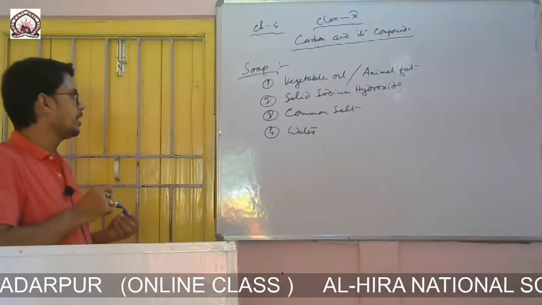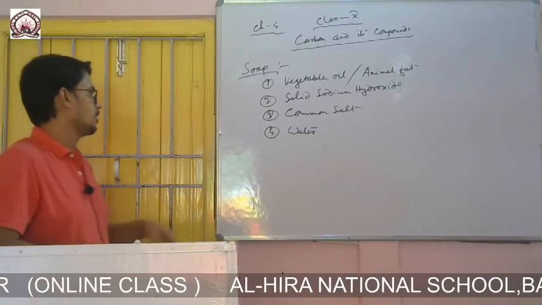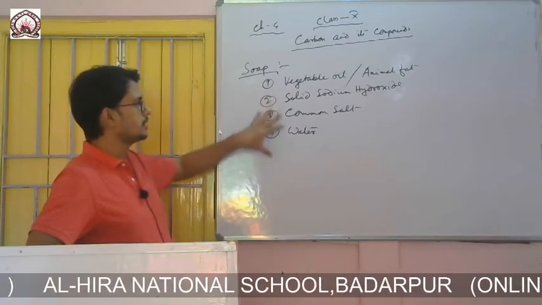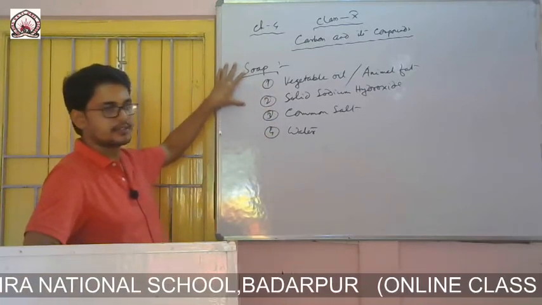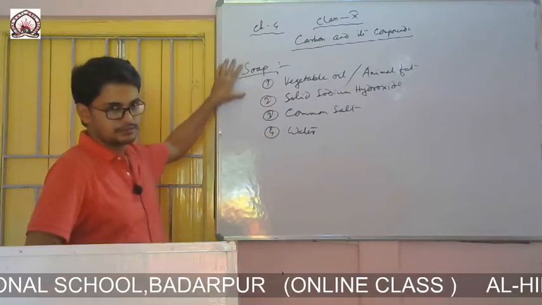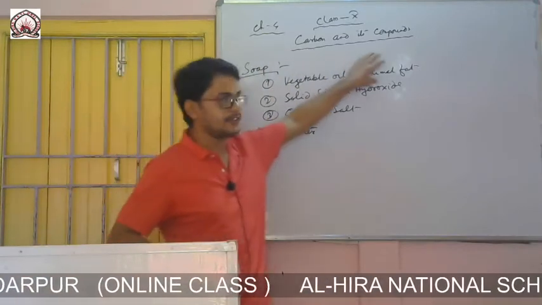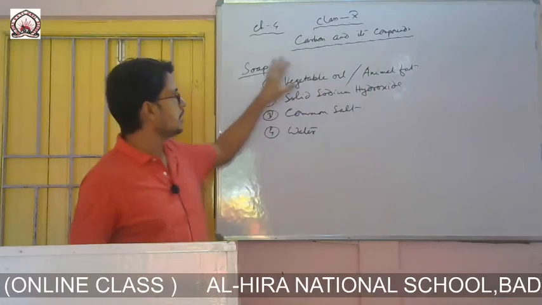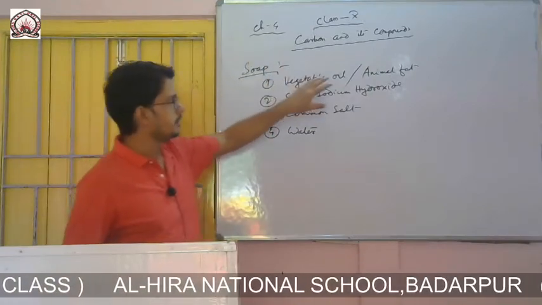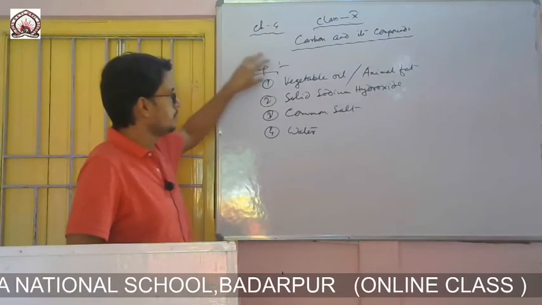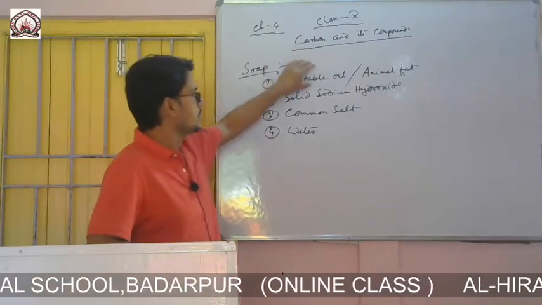So, vegetable oil or animal fat, solid sodium hydroxide, that means caustic soda, common salt and water. These are the ingredients required to prepare soap or detergent. To make soap, that is bathing soap, vegetable oil will be used. To make detergent, animal fat will be used. So, this is the difference between the bathing soap and the detergent.